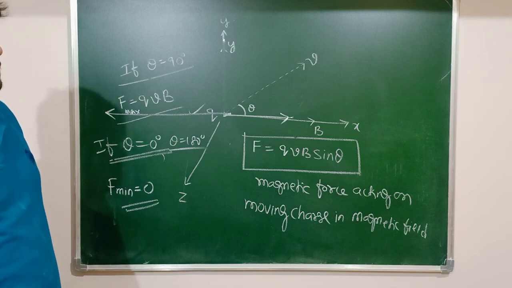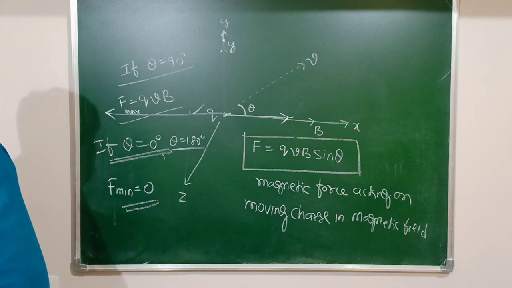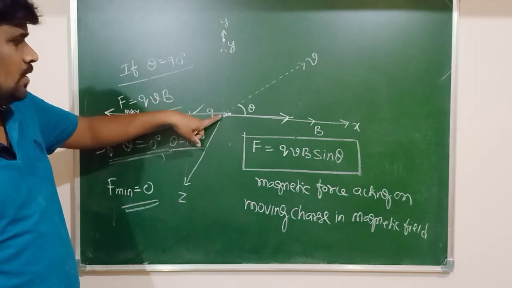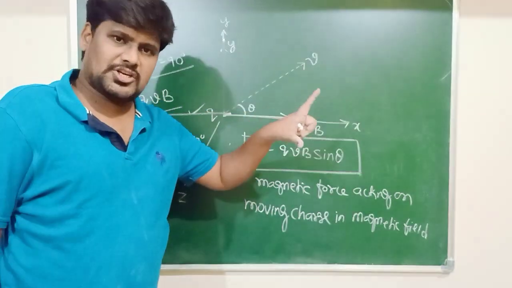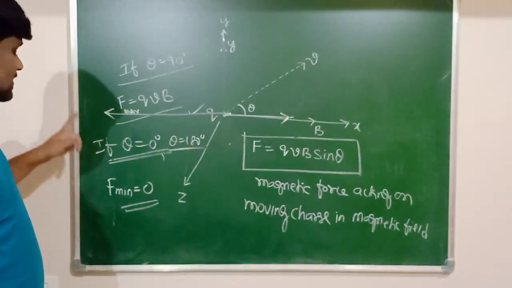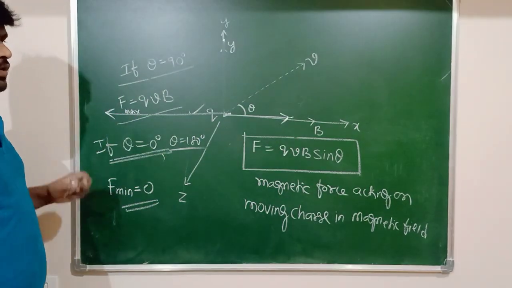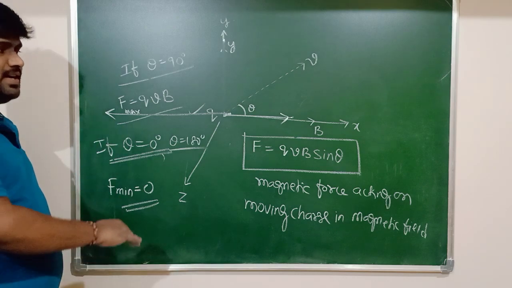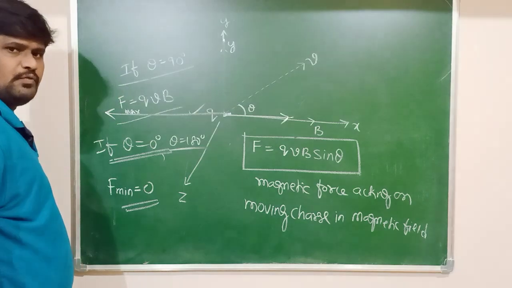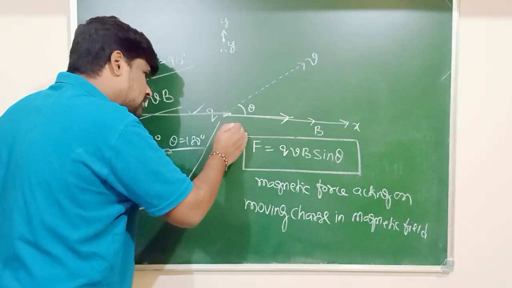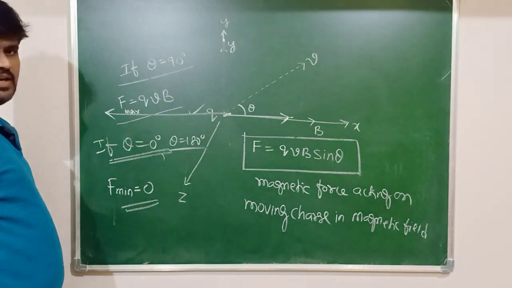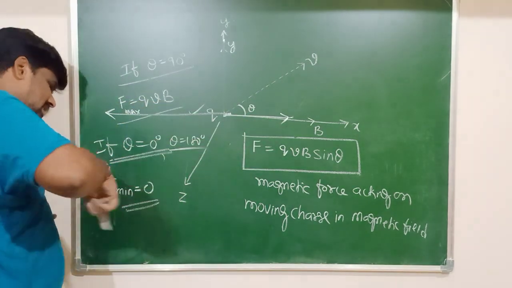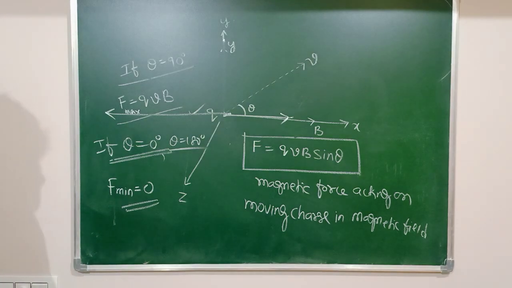Tell me when the force is maximum and when the force is minimum. Force is maximum when the charge is moving perpendicular to the direction of the magnetic field. Force is minimum or 0 when the charge is moving in the same direction as the magnetic field, or in the opposite direction, that is, parallel or anti-parallel to the magnetic field. In such cases, the force is minimum.